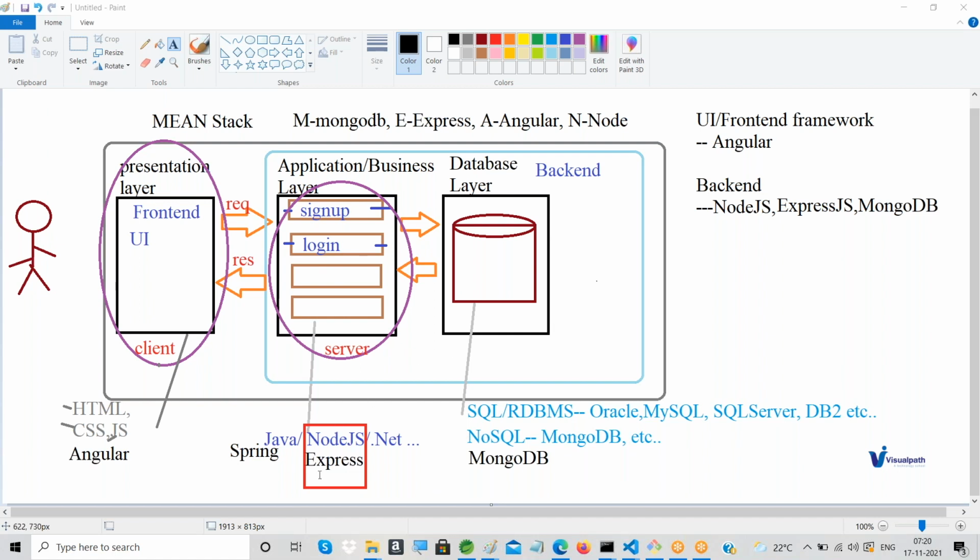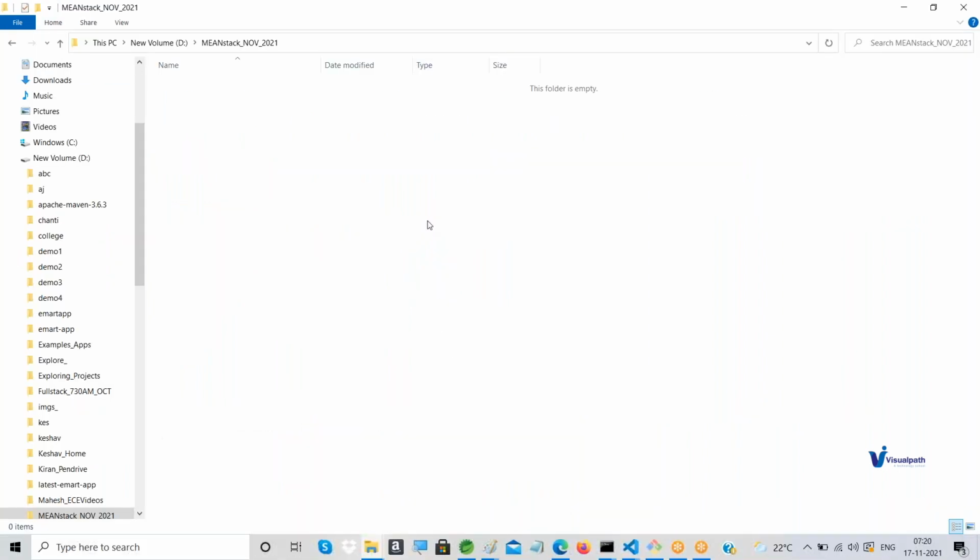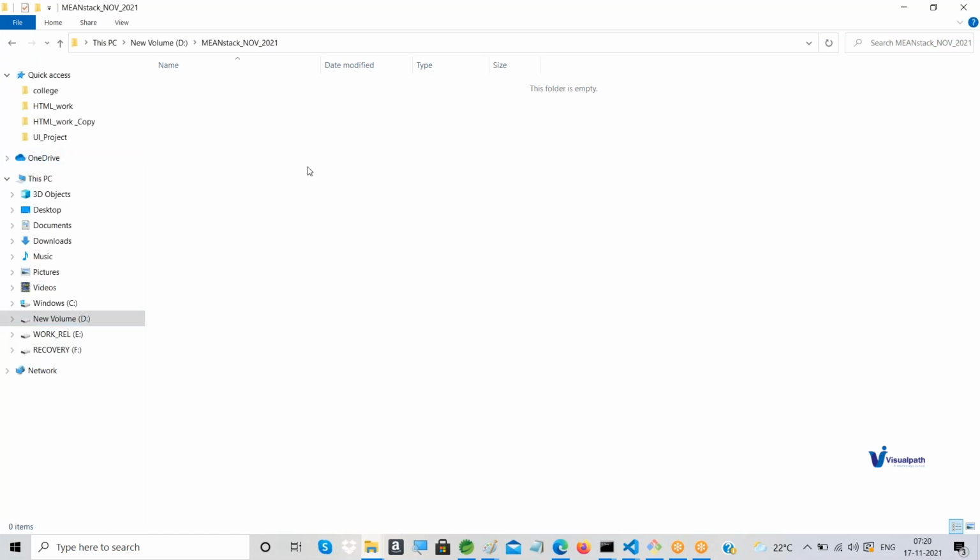Before that, I just created a simple folder on my computer. The folder name is something like MEAN stack 2021. Whatever programs or instructions we write with respect to our class, I'm going to keep in this particular folder.